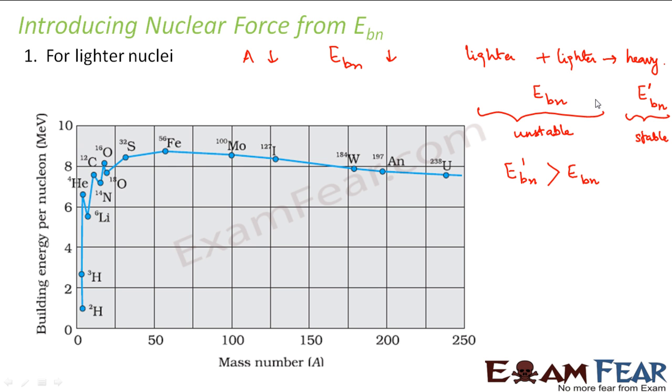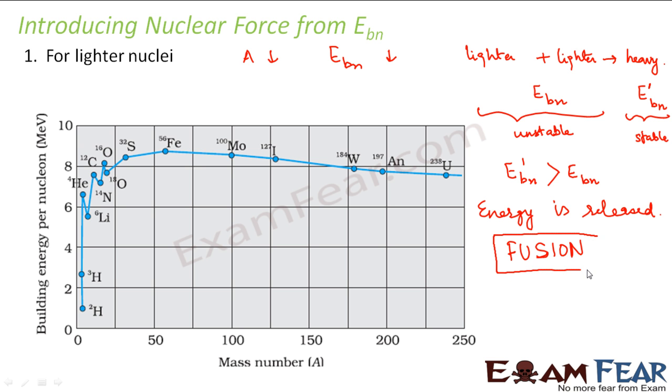So what does that mean? That means there is some extra energy here. What is that extra energy? That extra energy is nothing but the energy which is released in this process. So when two lighter nuclei combine together to form a heavier nucleus, energy is released in this process. And this process is known as nuclear fusion. We will talk about nuclear fusion towards the end of this lesson.